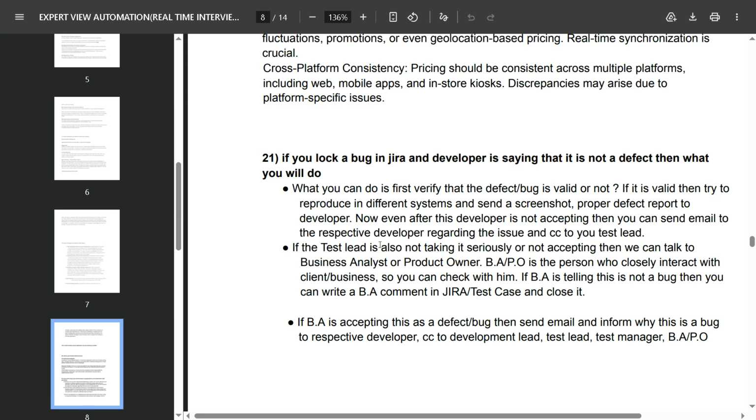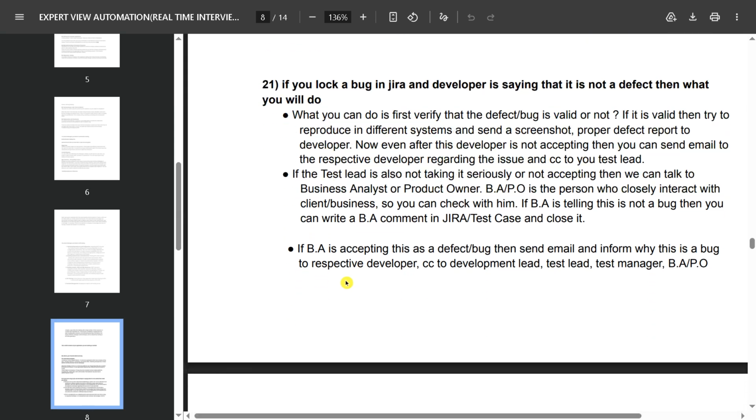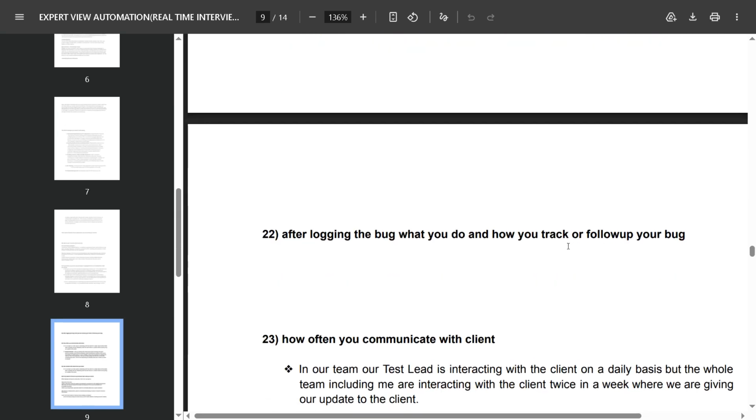If the team lead is also not taking it seriously or not accepting, we can talk to a business analyst or product owner, the person who closely interacts with client business, so you can check with him. If the BA says this is not a bug, then you can write a BA comment in Jira or test cases and close it. If the BA accepts this is a bug or defect, then send an email to inform the respective developer why this is a bug and CC the development lead, test manager and BA or product owner.